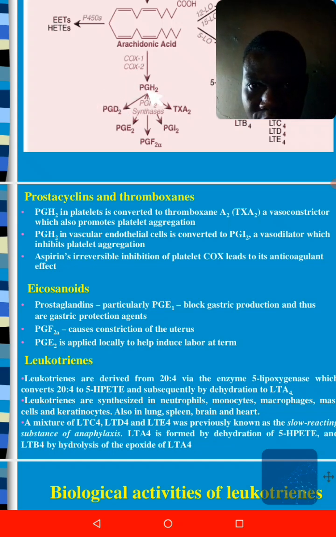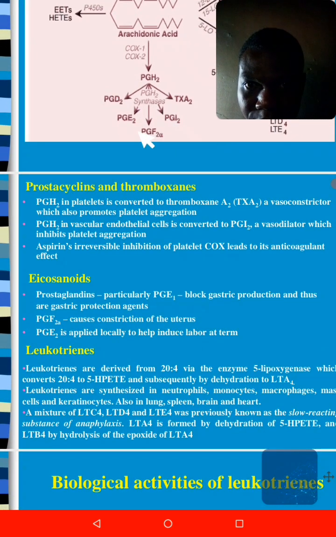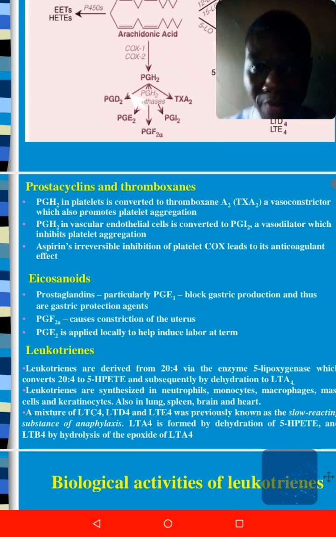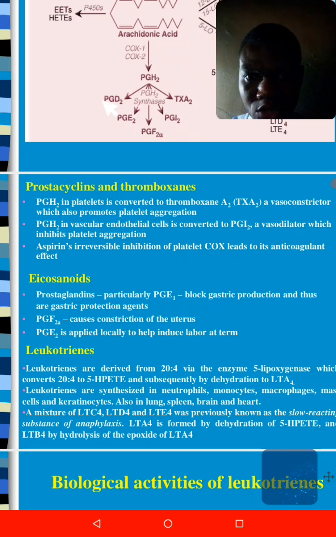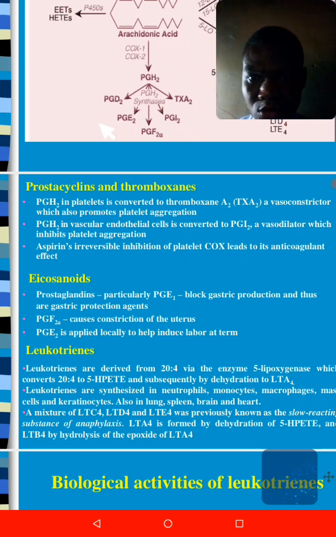Then from this PGH2, we can have several types of prostaglandins such as PGD2. Then we have TXA2. Then we have also PGE2. Then we have PGI2. Then we have PGF2A. These PG stand for prostaglandins. Then the letters D, E, and the numbers designate the effect to which they bind. Each of these prostaglandins has a different function that it plays, or it binds to a different effector within the body.